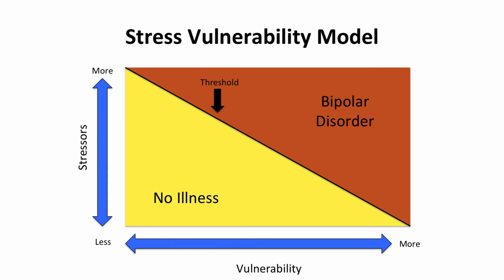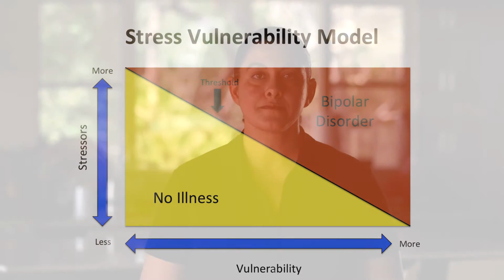Looking at the left side of the graph, you can see that people who have no biological vulnerability to bipolar disorder won't develop it, even if they experience tremendous stress. As vulnerability for the disorder increases, less stress is needed to bring about the disorder.